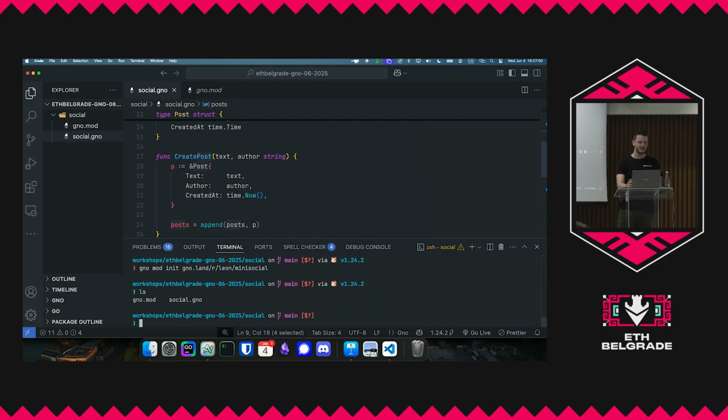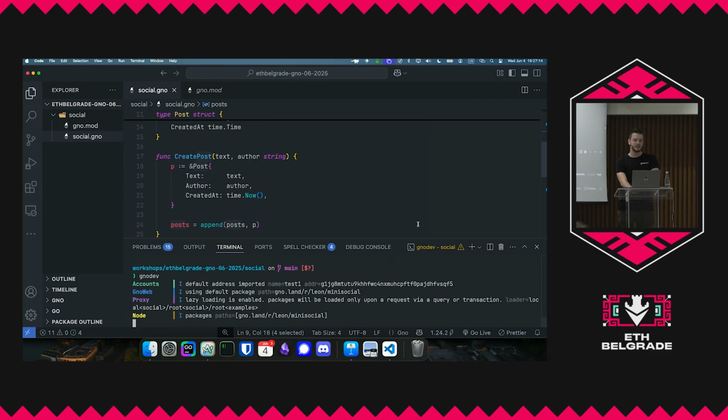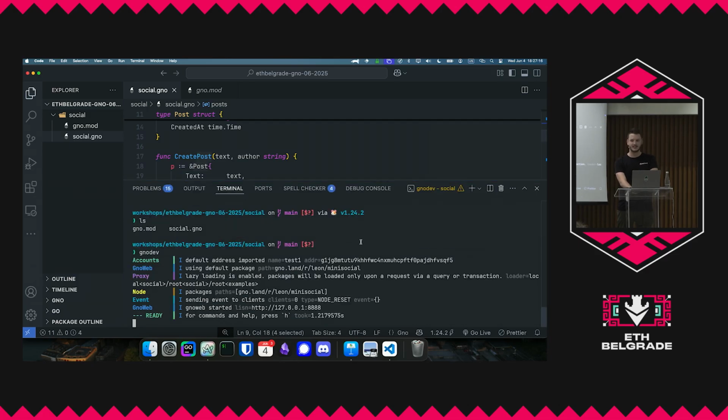And how we're going to run this is I'm going to use a tool called gno.dev, which is really, really cool. For everybody who knows Ethereum, you have these local environments where you can create a local blockchain, you can publish to it, you can play around with the mock stuff. In this case, we have a tool called gno.dev, which is a very cool tool because it's not an all-in-one tool, it's a development solution stack. That's a better way of naming it. It contains a couple of things. So here you see, it contains gnoweb, which we just talked about, and it contains the node, the local blockchain node.